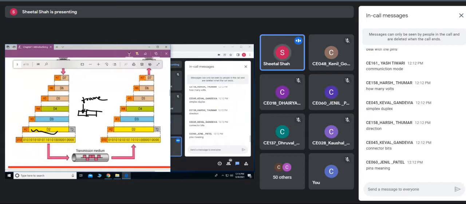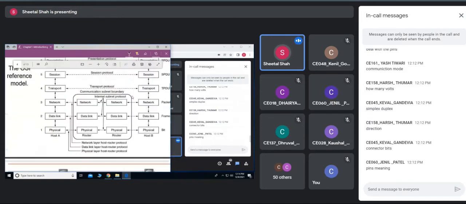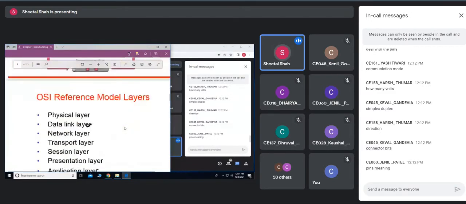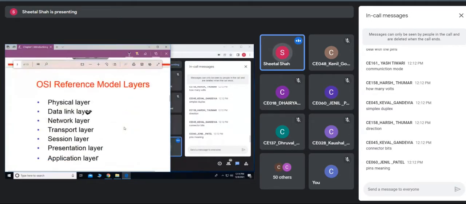So this we have discussed. Here you can see that at the data link layer, we use the name frames. The data is divided into a number of pieces known as frames, and for that it has to check whether there are any errors in the data.